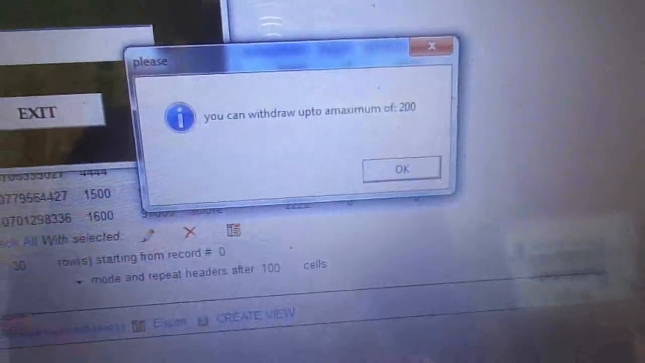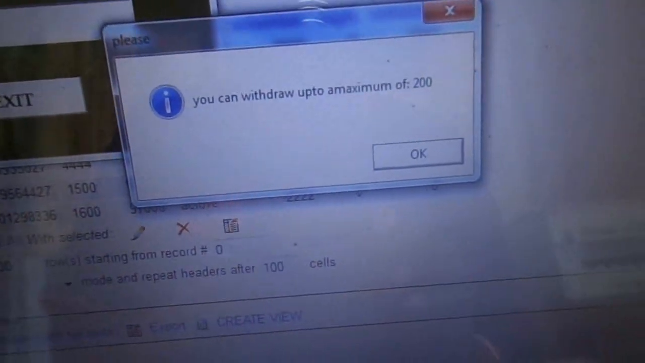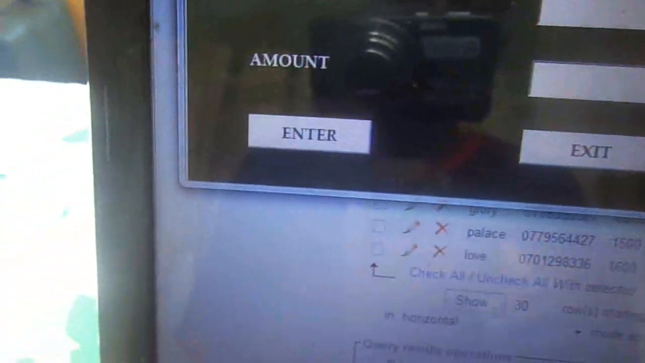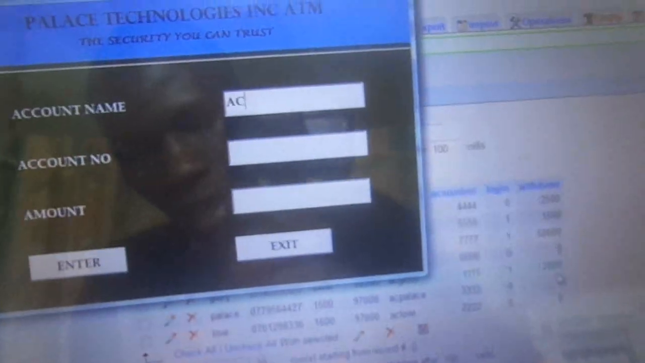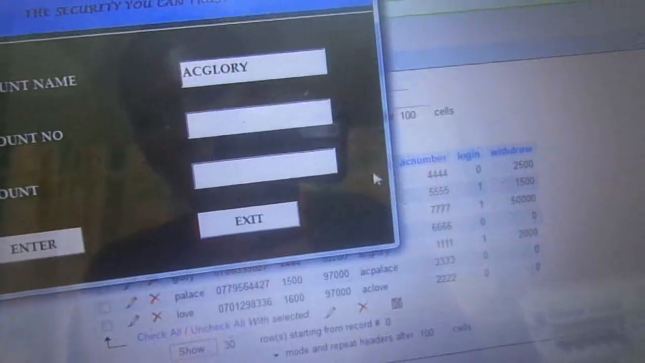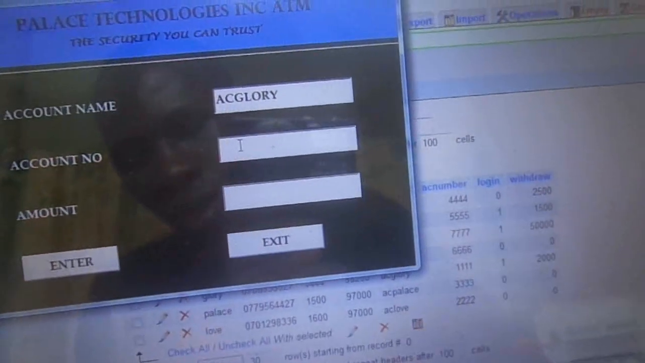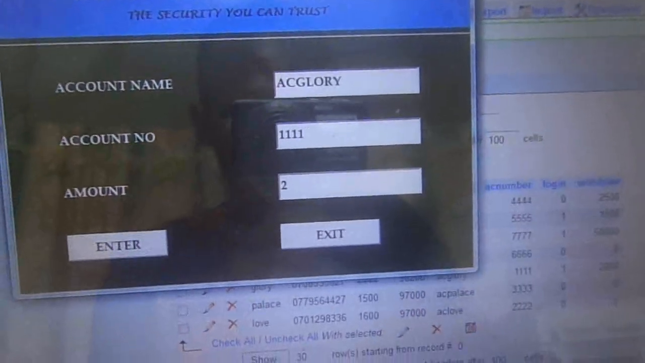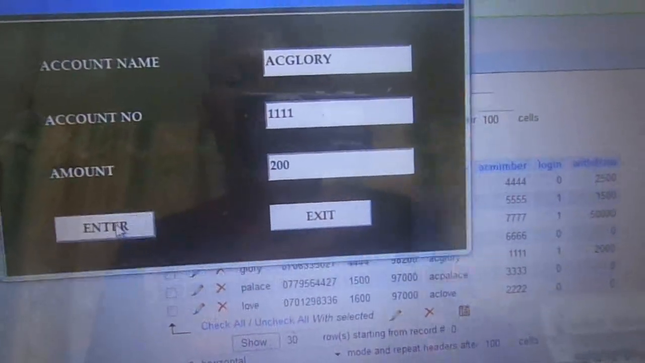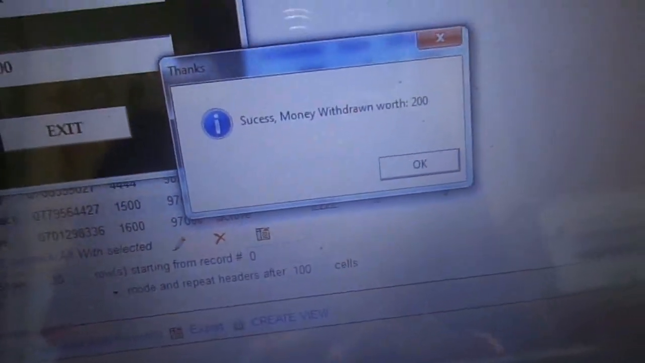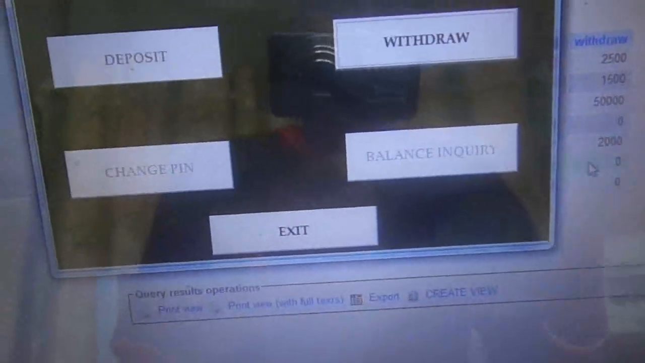They will tell him you can withdraw up to a maximum of 200, so the transaction will not be carried out. But when he inputs a value that is less than 200, they will allow him to withdraw because it is less than the amount that we have set. For example, if he inputs 200 shillings, they tell him, success, you have withdrawn 200 shillings. And when you go to the side of the database, you realize that the value has been reduced.